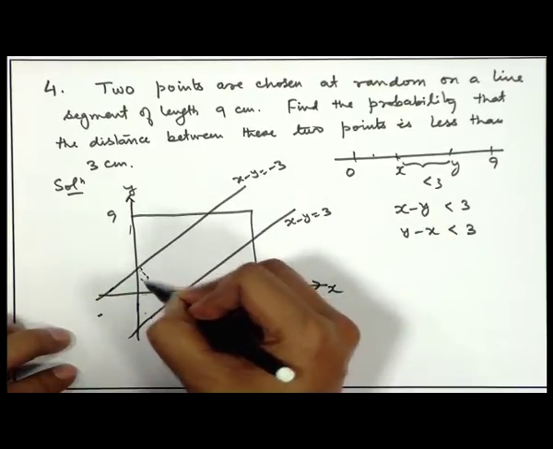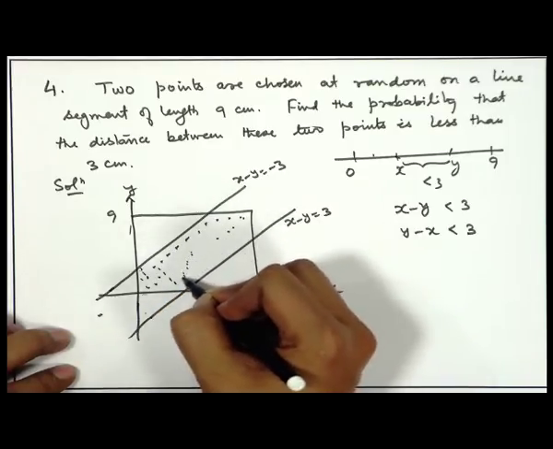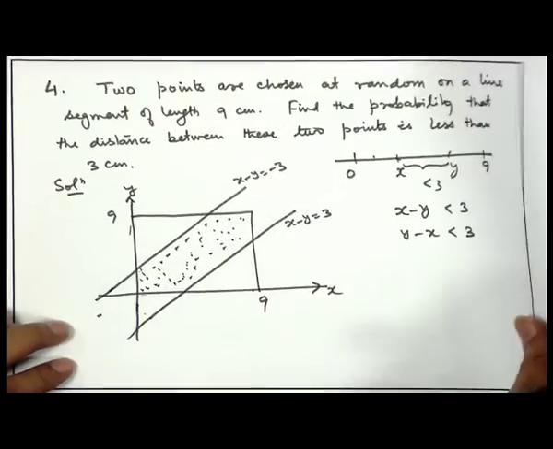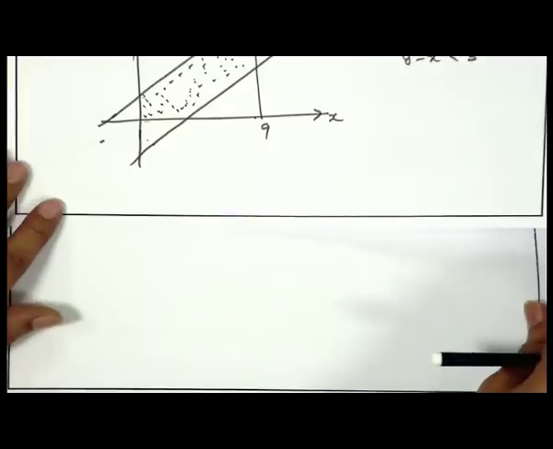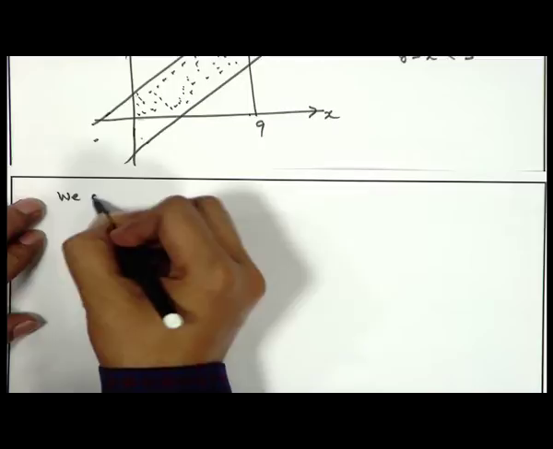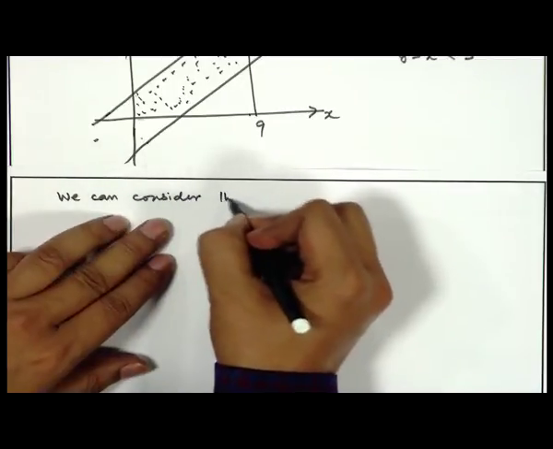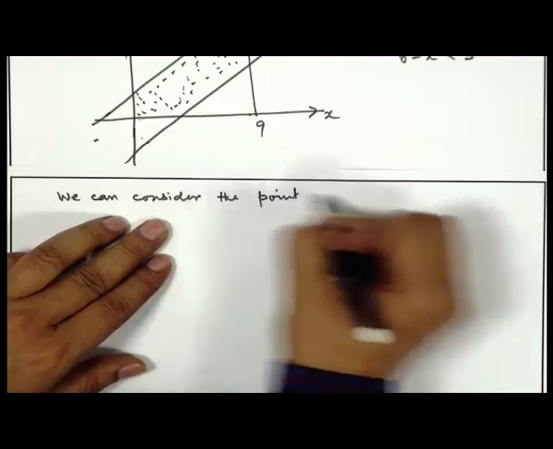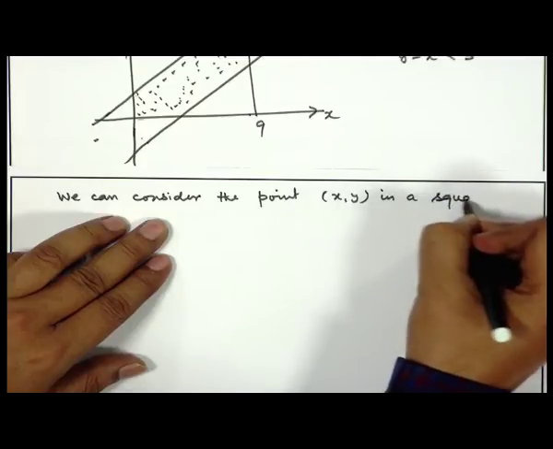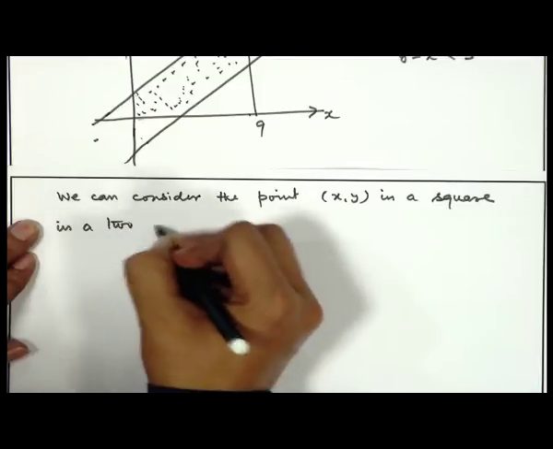So, actually we are considering the point x y in a square in a 2-dimensional plane.